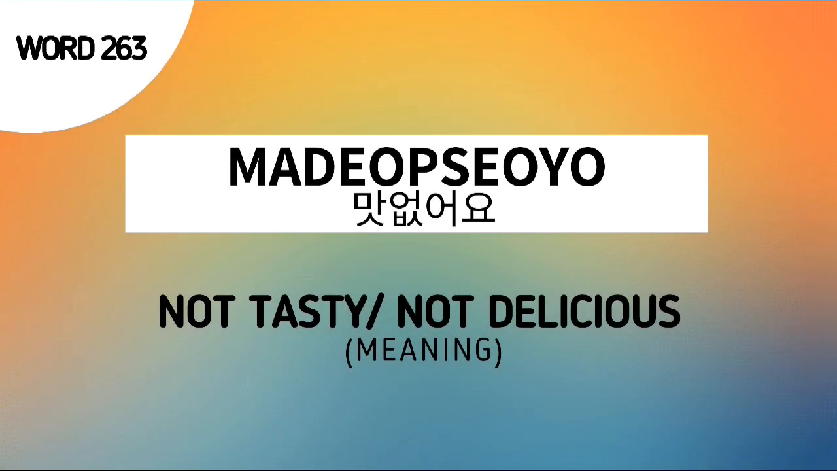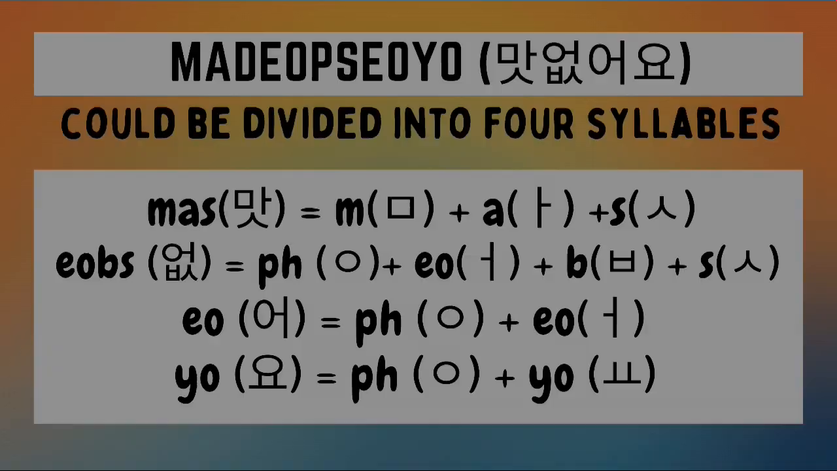The term 맛없어요 is used to say not tasty or not delicious. So this is the opposite of 맛있어요. The term 맛없어요 actually came from two words. 맛, which means taste, and 없어요, which means there is none. So when we say 맛없어요, it means there is no taste, which is the same as saying that the food is not tasty or not delicious. Again, 맛없어요 means not delicious.